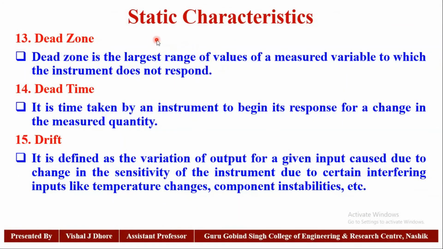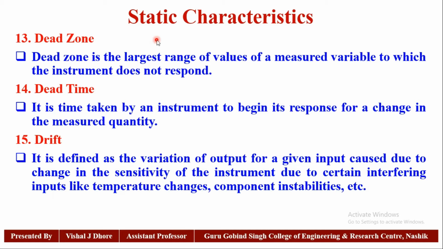Our next characteristic is dead zone. Dead zone is the largest range of values of a measured variable to which the instrument does not respond. Next is dead time. It is the time taken by an instrument to begin its response to a change in the measured quantity. It is called dead time. Now the next characteristic is drift.